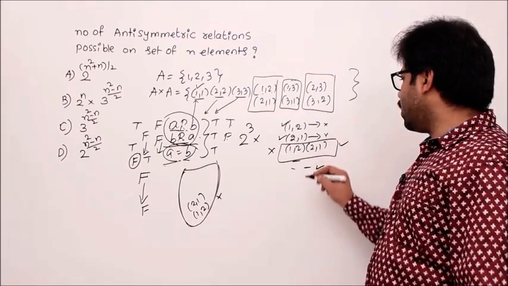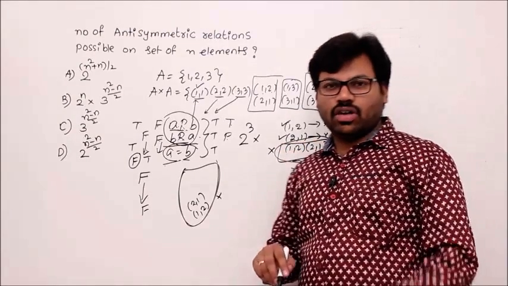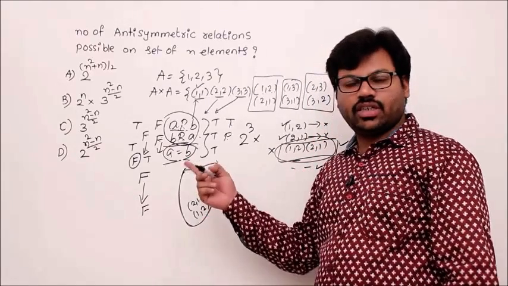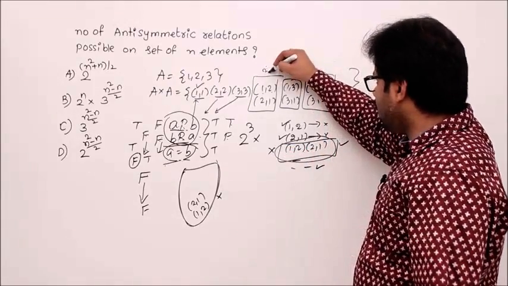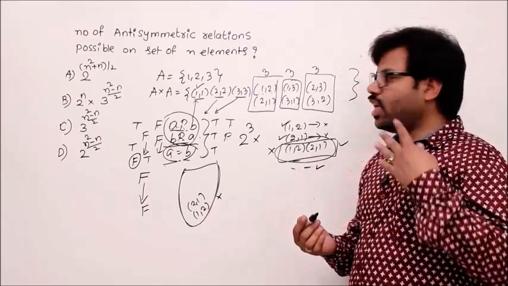There are three possibilities. Apart from 1 2 and 2 1 together, everything is a possible thing. So out of 4 options, one is gone. What is that? Taking 1 2 and 2 1 together. Every other possibility should be counted. Then there are 3 such options. 3 into 3 into 3. Correct? Let me generalize this concept to n variables.